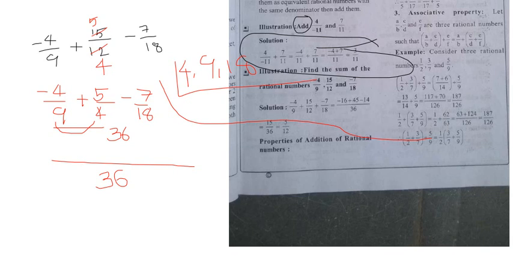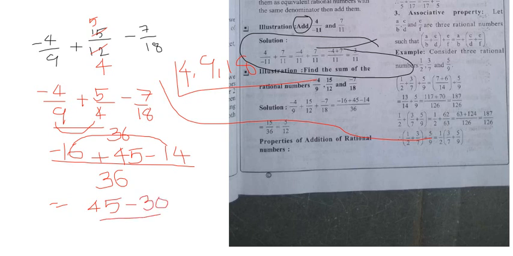Now 9 4s are 36, so 4 into 4 is 16, minus 16, plus 4 9s are 36 and 9 5s are 45, minus 18 2s are 36, this is 14. Now first add these two numbers. Minus 16 minus 14 is how much? Is 30, and minus 45 minus 30 is how much, guys? Tell me that. 15 by 36 is equal to 15 by 36.